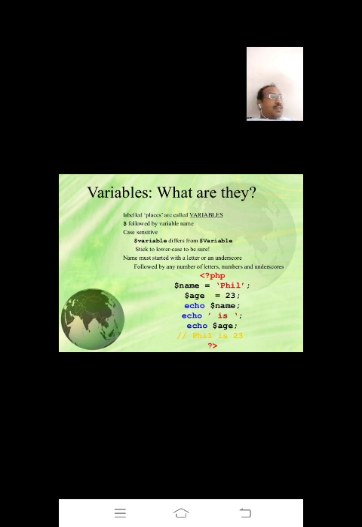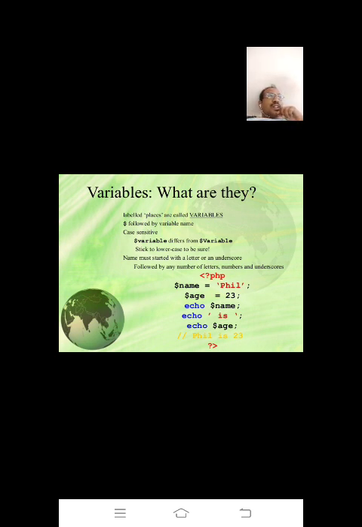A variable is nothing but something whose value varies during program execution. In PHP, for all variables you have to write a dollar sign before the variable name. So write the dollar sign, then the variable name, equal to, and write any information or store the information in that variable.